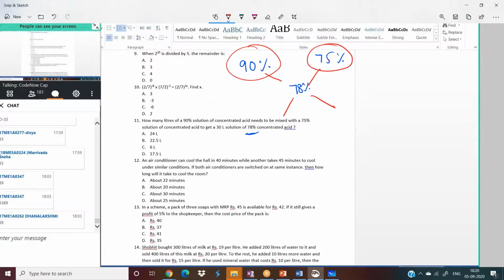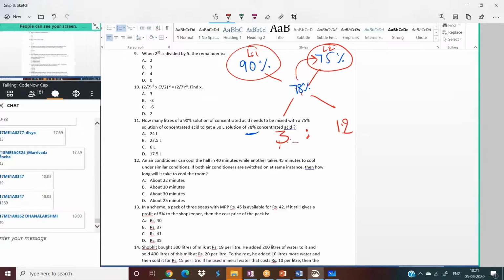For example, I'll call it L1, this is L2. In what ratio should we mix L1 and L2 to get this 78%? 78 minus 75, how much is it? 3. 90 minus 78, it is 12. We should mix them in the ratio 3 is to 12. So L1 should be 3, L2 should be 12. Is it clear? L1 should be 3, L2 should be 12 liters.